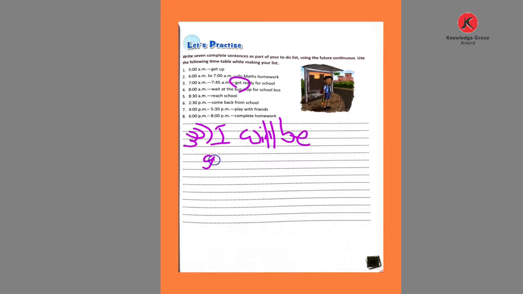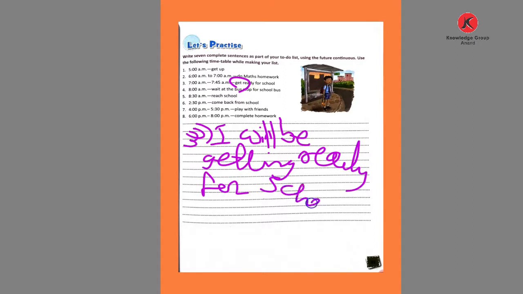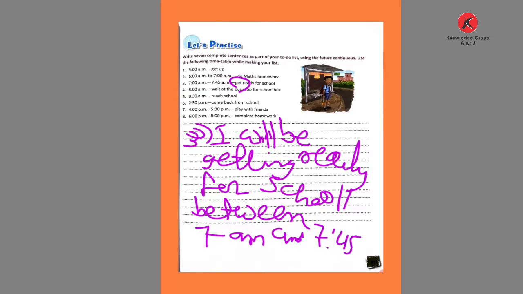Then the verb given, getting. I will be getting ready for school between 7 a.m. and 7:45 a.m. This is how we complete this.